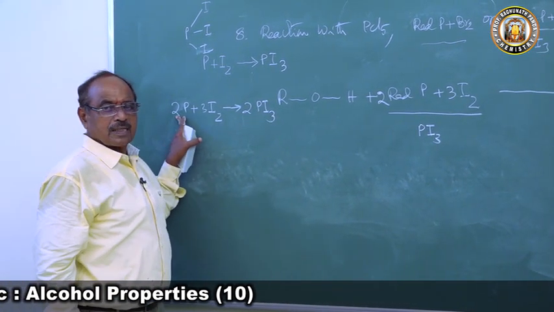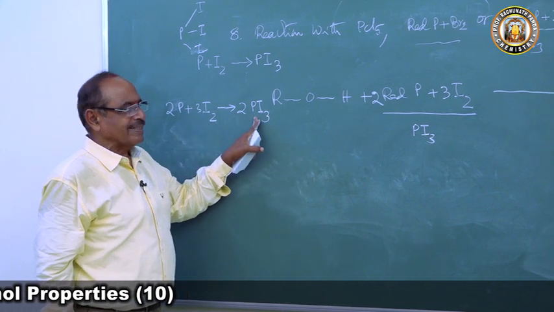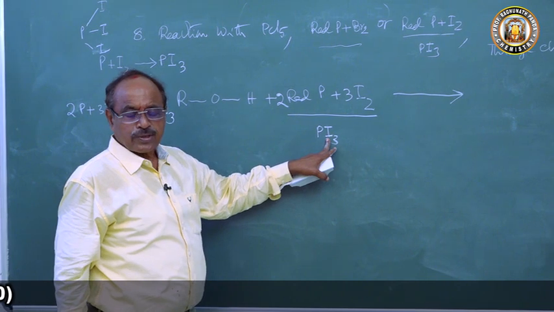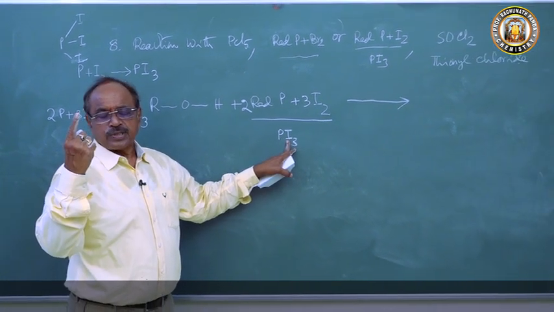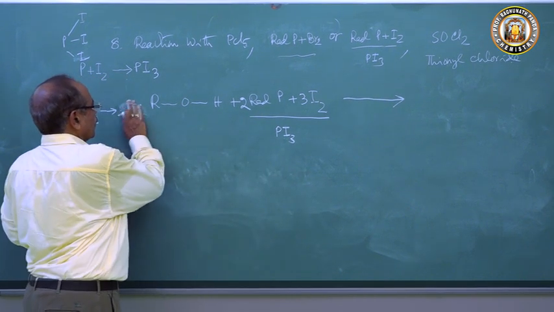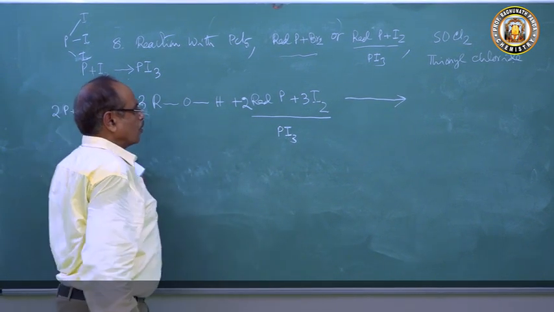2 phosphorus plus 3I2 react to form PI3. So 1 iodine will require how many OH groups? 1 OH group. How many iodine are here? 3. So 3 alcohol molecules will react. So we will form now.